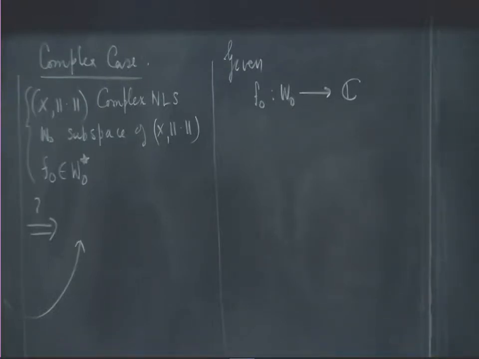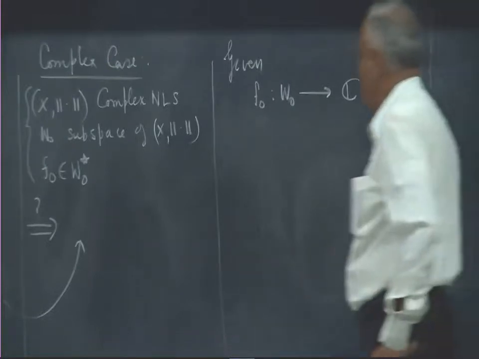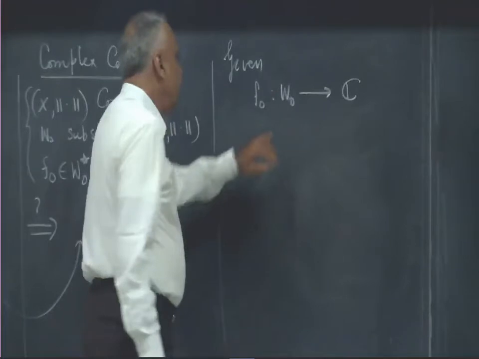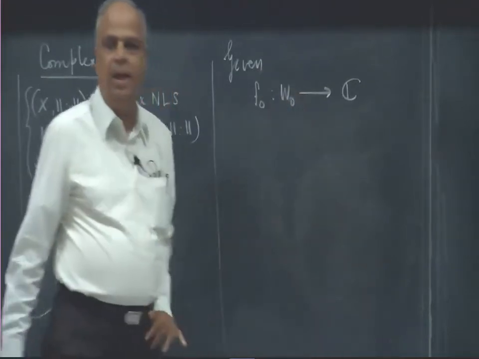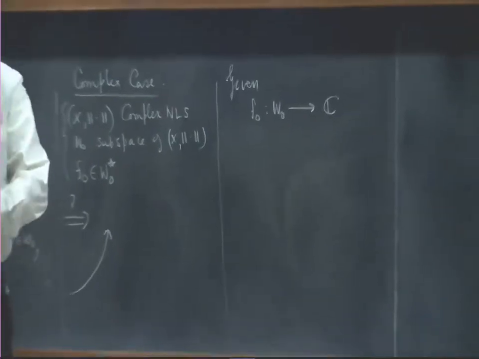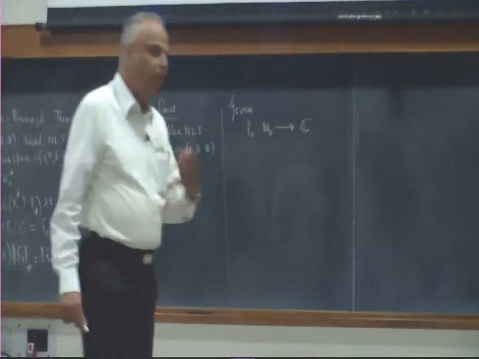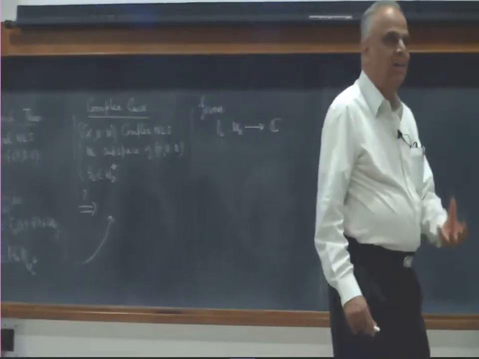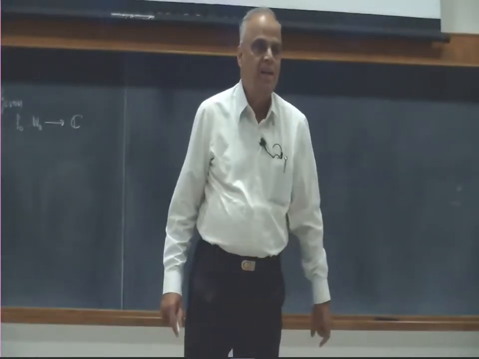The first observation is that f naught maps W naught to C. So therefore, for every vector here, the value of f naught at that vector will be a complex number, and therefore it can be written as a real number plus i times another real number.